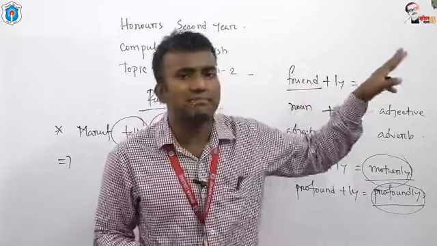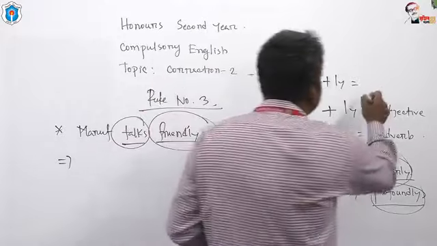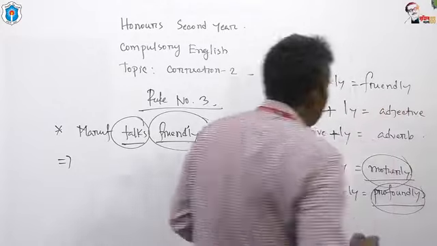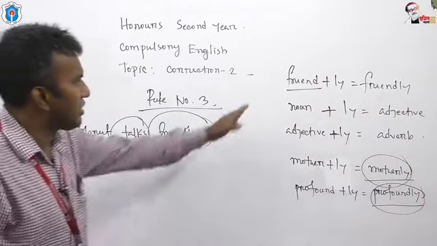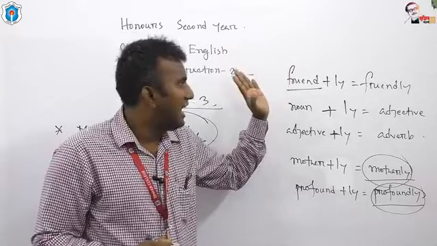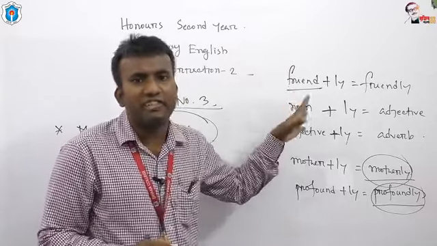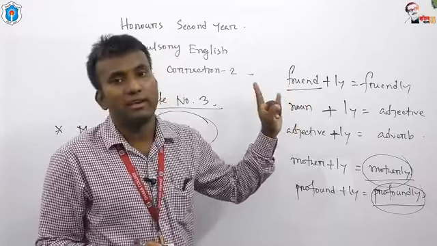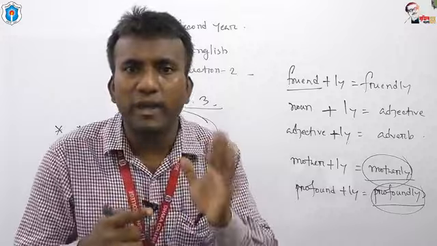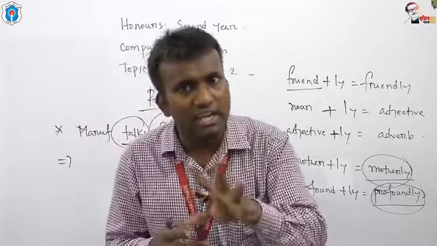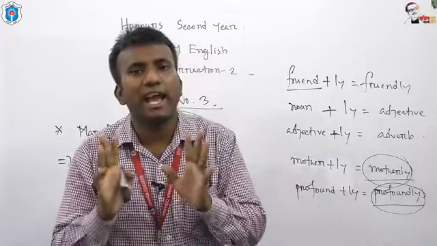That's why friendly has become an adjective. So you have got the difference between adjective and adverb when they are with ly. If a noun is with ly, it will be an adjective. If we get ly with an adjective, it will be an adverb.